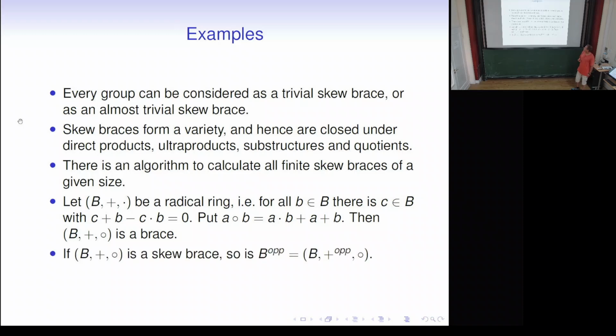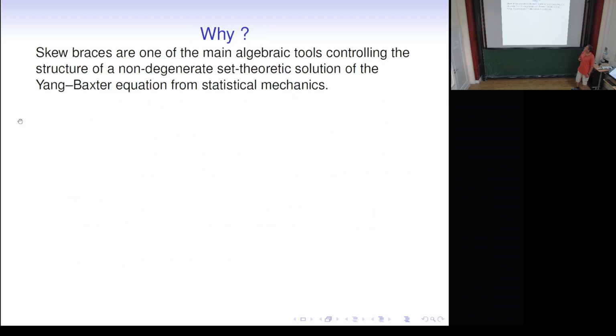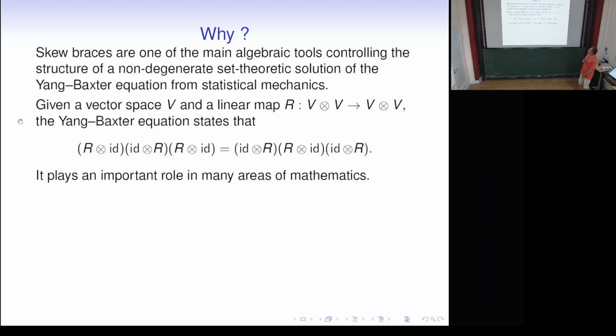If we have a Skew brace, if we replace addition by the opposite, then it's still a Skew brace. And why do we look at Skew braces? Well, really, I look at Skew braces because it's fun. I want to do group theory, and here I have not only one group, but two groups. What could be better? But there actually are reasons to look at Skew braces, which come from statistical mechanics and the Yang-Baxter equation, of which I know nothing, but here it is.